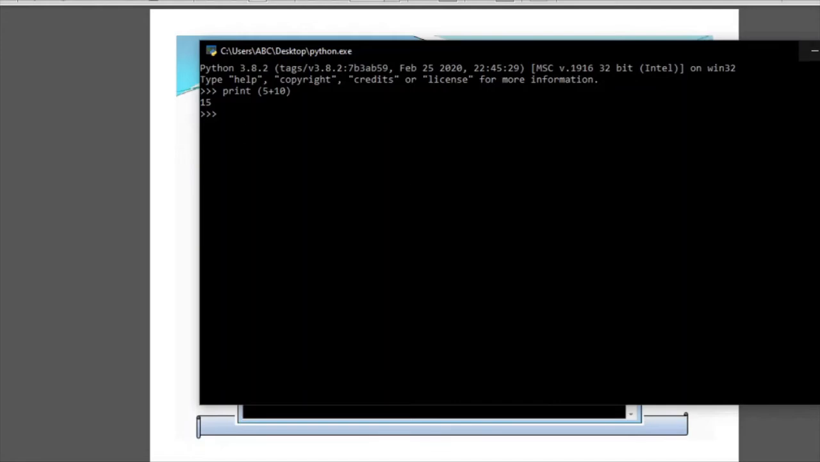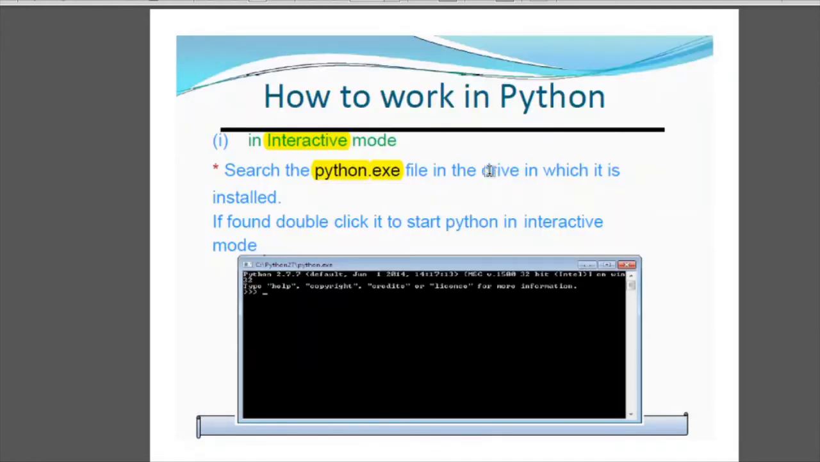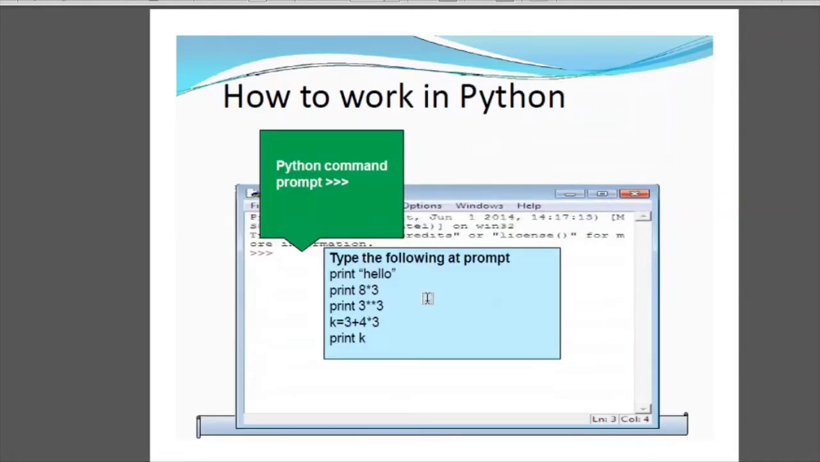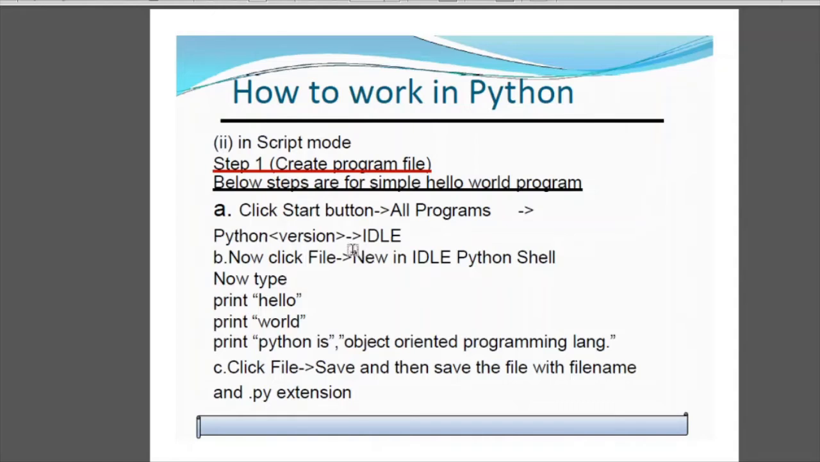The other mode is IDLE, which you must have used in your previous class. You click on the start button, all programs, Python version. We will be using 3 because it is the latest version and it is easily available. If you are using 2, that is also not an issue. Next there is an IDLE Python GUI which looks like this, and here you can just write your code like print hello, print 8.3, 8 into 3, 3 into 3, whatever you want, and then you have to save that.